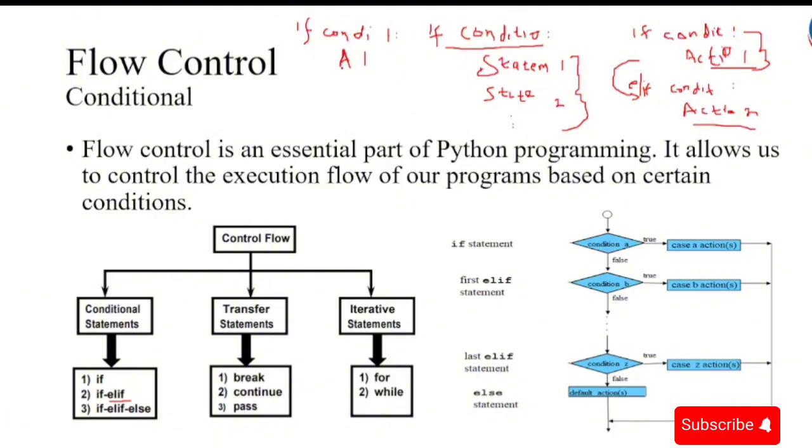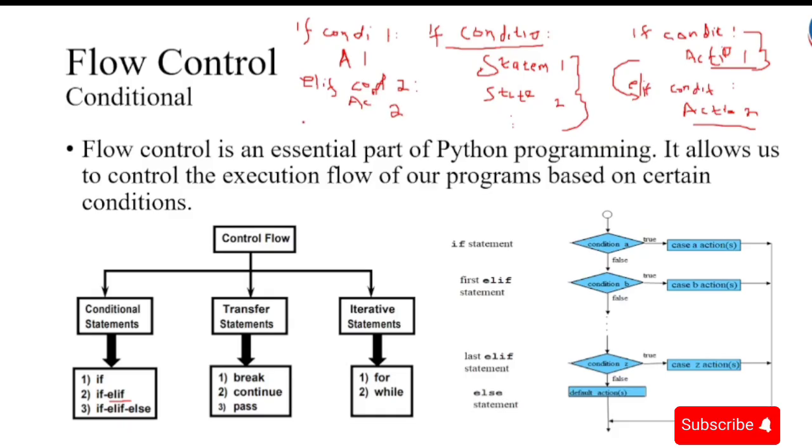I'm using A to represent action. Then I have an elif condition, which gives me my second condition, condition 2, and of course it has its action, action 2.